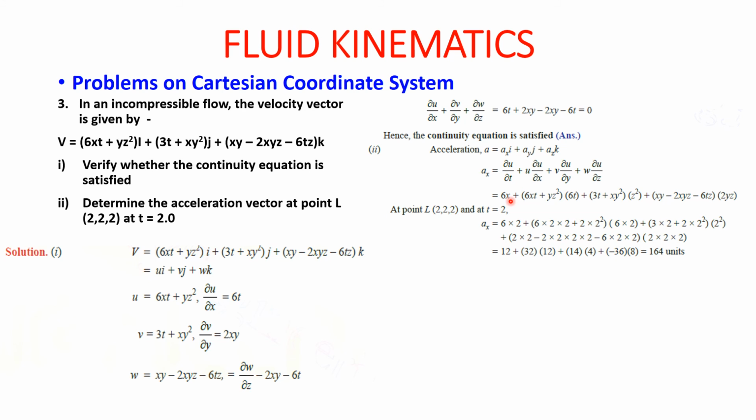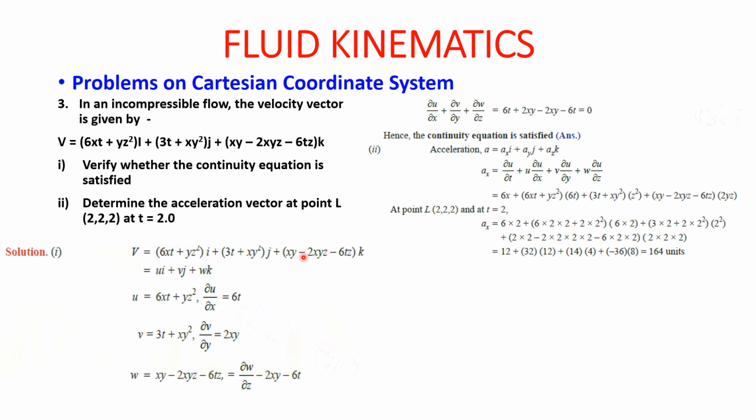So ∂u/∂t is 6x, plus u is 6xt plus yz square, and ∂u/∂x is 60, plus v is 3t plus xy square, but ∂u/∂y we have to find out now. ∂u/∂y will be equal to only y, because x is constant, so therefore it will be z square, plus w is again xy minus 2xyz minus 6tz as it is, and ∂u/∂z will be equal to 2yz.